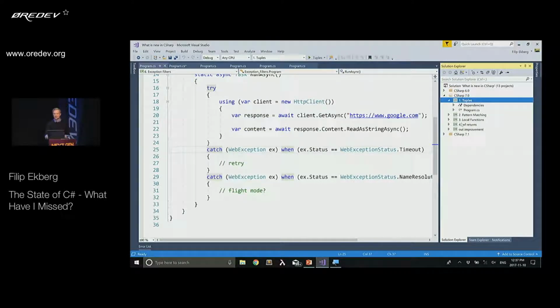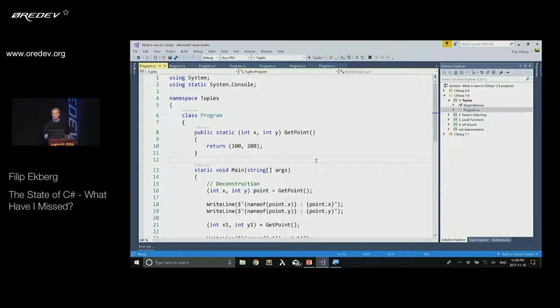So in C# 7, we got tuples. So up here at the top, we have a function called getPoint, which has two values being returned from it. Now, what's interesting here is that I can say, well, I also want to return a string, and I can just append more parameters that I'm returning from this here. But let's not do that, because this is called getPoint. So this here makes it a little bit easier for us to just simply return two values from this without introducing a struct or a new class.